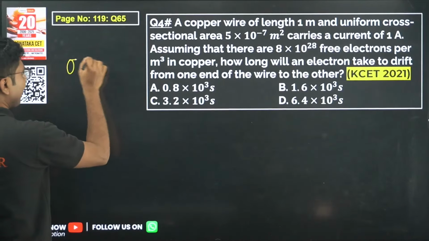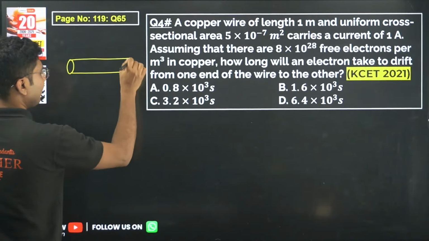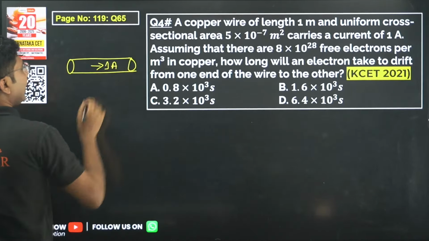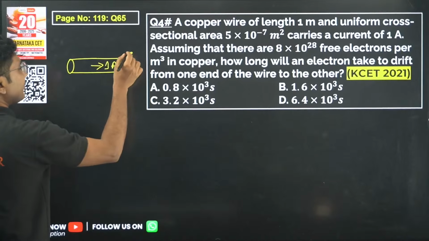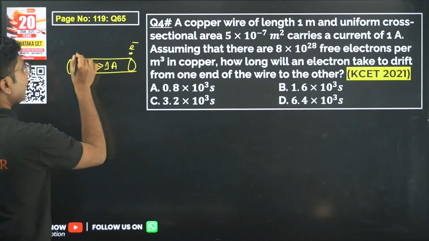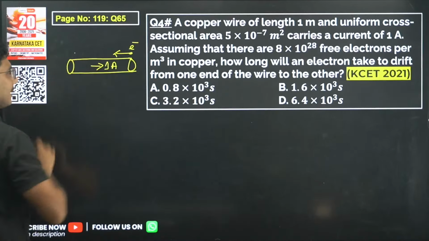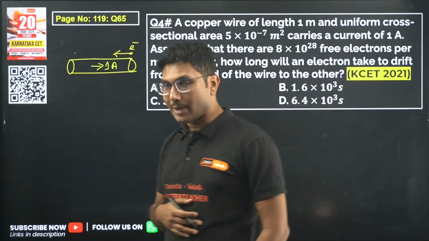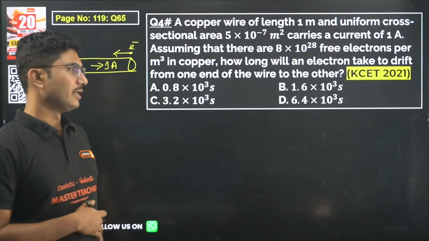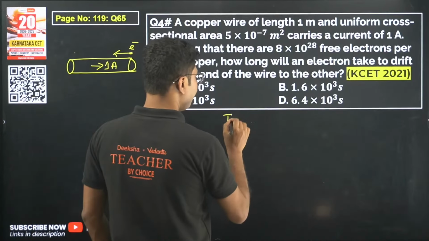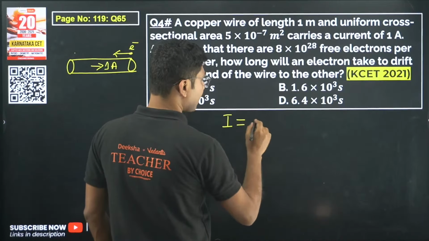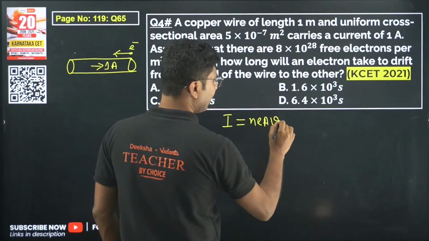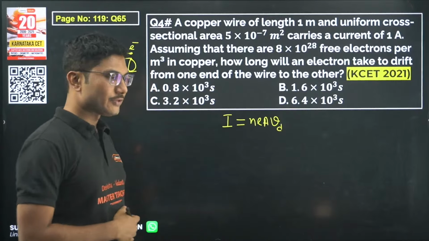Suppose we have a copper wire, some current is being passed. Now they are saying one electron which started to drift from this side, how long will it take to reach the other side? Now electron drifting means basically we have to calculate the drift speed. That's it. So what is the drift speed? That is our first task to find. Current is given by n e A vd. So I told you, remember this formula.